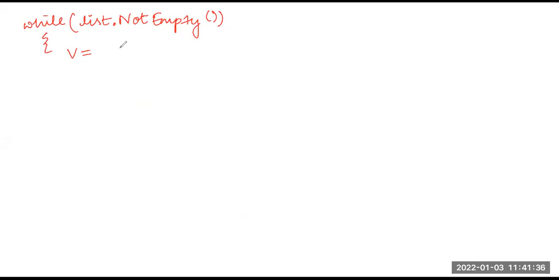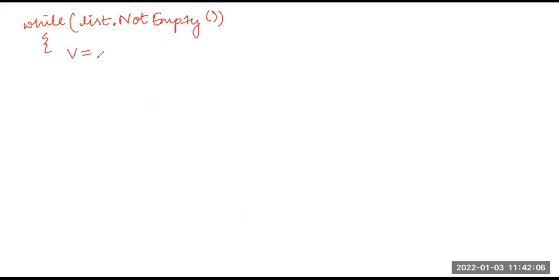I first checked for A, which are the edges that are incident on A. Then from the next level, I picked up B. I checked for B. Then I picked up C. I checked for C. Then I picked up D. I checked for D. So that means from the front side of my list, I am always removing one vertex after another, and I am checking for all the edges that are incident on that particular vertex.